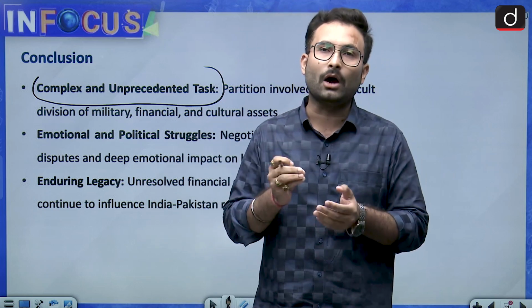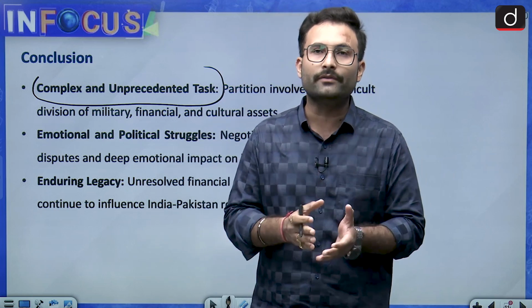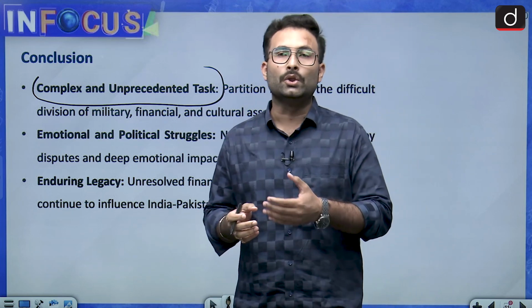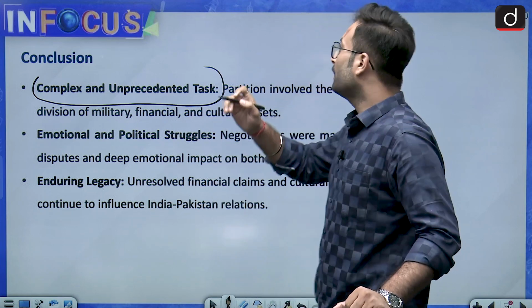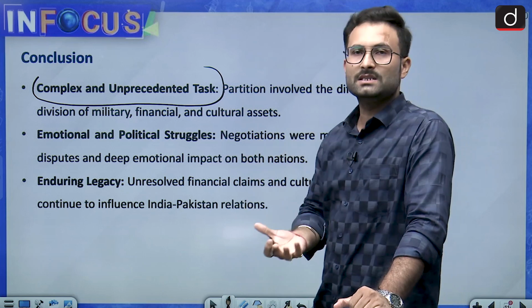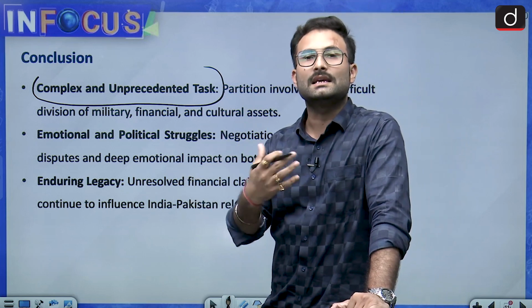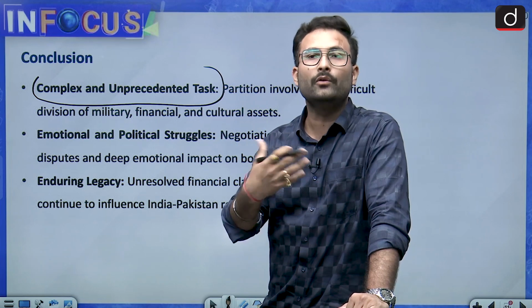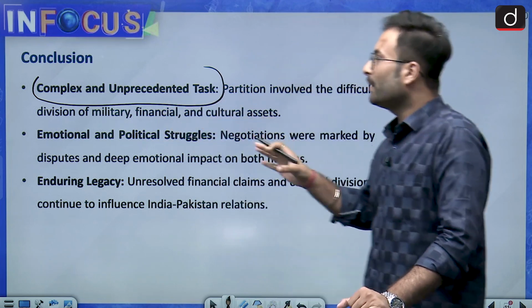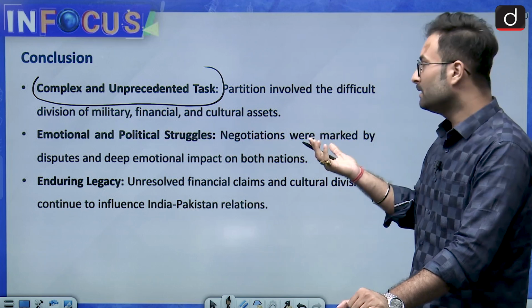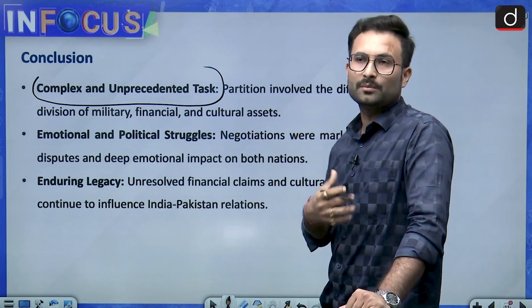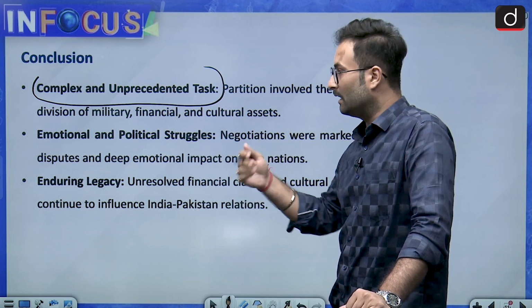But the question is, how will you divide the assets which are not tangible? You can divide the tangible assets, which you can touch, but there are various intangible assets, so how will you divide them? It was a complex and unprecedented task, but indeed it was done at that time, be it military, financial or cultural assets.